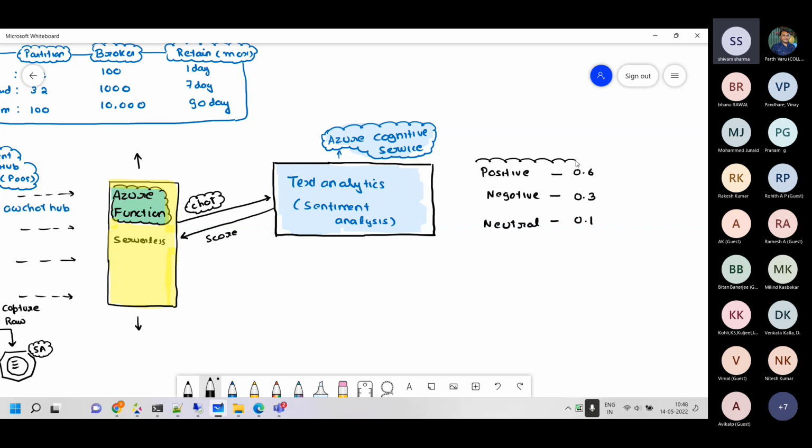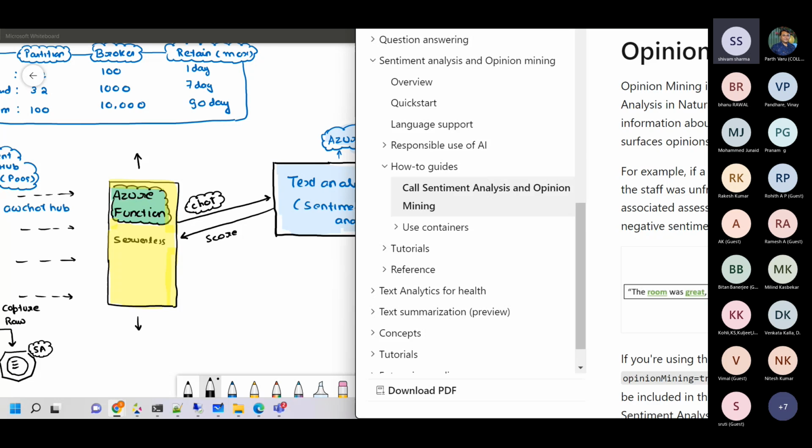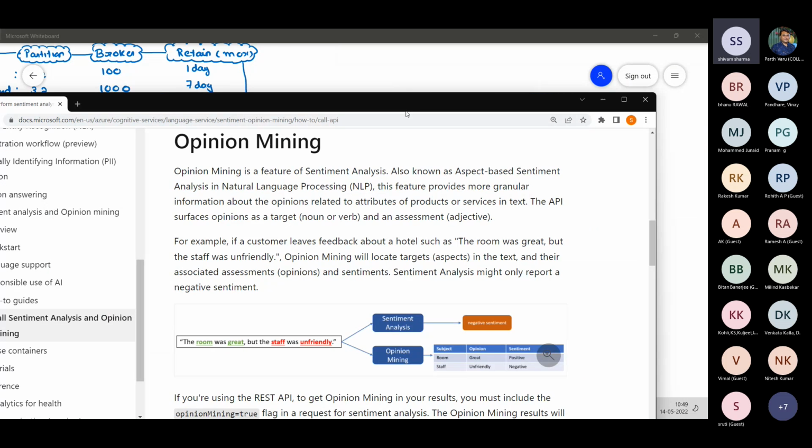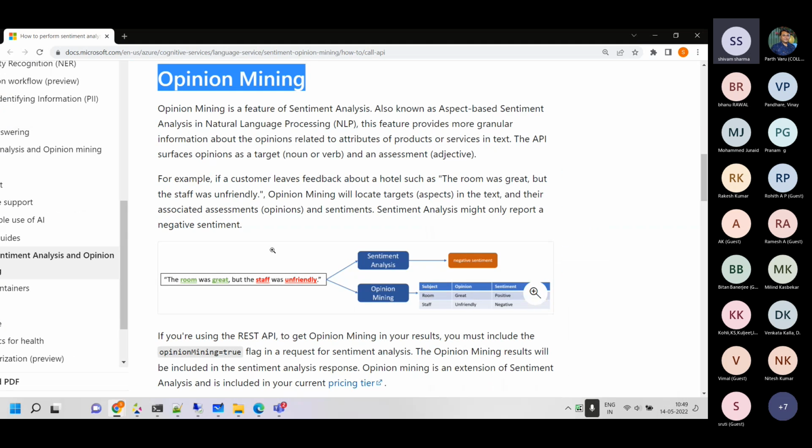Just by having positive and negative, you will not be able to provide good solutions to your customer, because people do not write just positive or negative. They can say, food was good, but the serving took more time. So food is not the main problem, but the feedback is that the time it took for the food to be delivered is more. So what they have done very practically is opinion mining, as part of it. I'll show you this diagram and then explain.